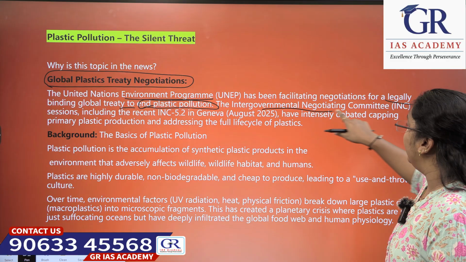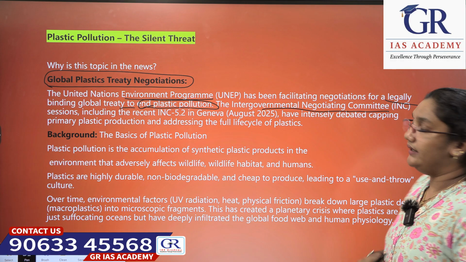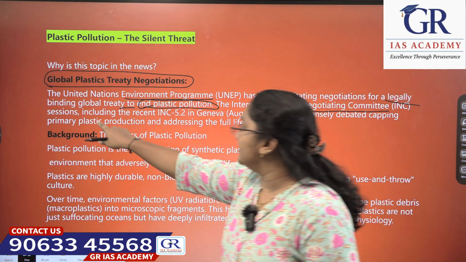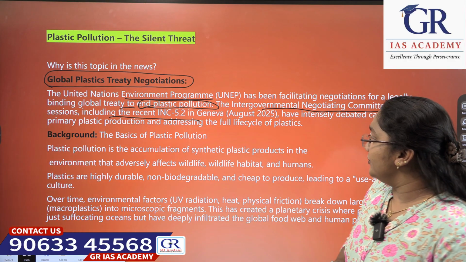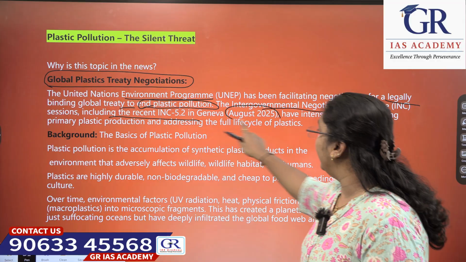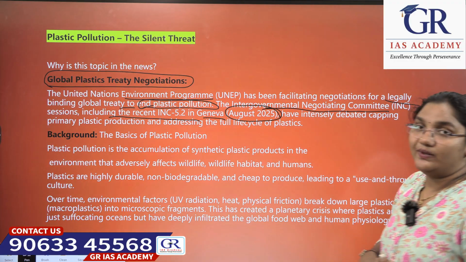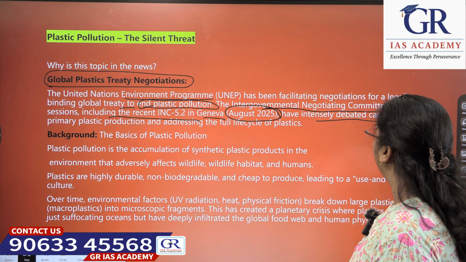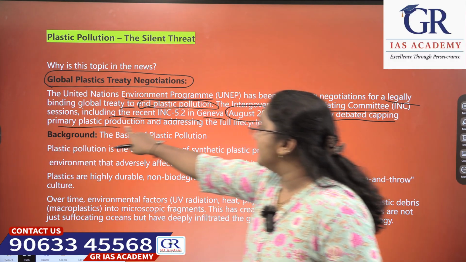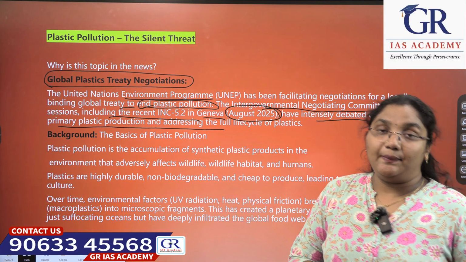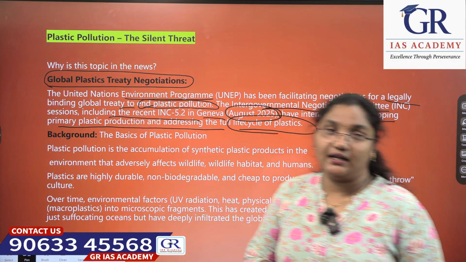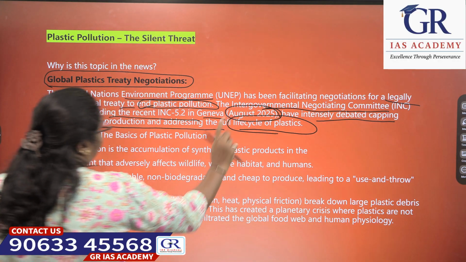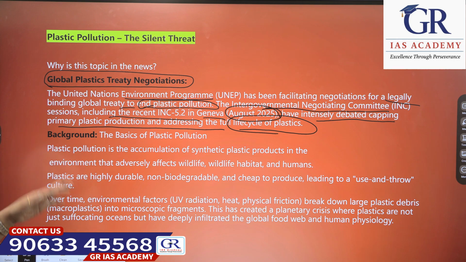The Intergovernmental Negotiating Committee sessions, including the recent INC 5.2 in Geneva in August 2025, have intensively debated capping primary plastic production and addressing the full life cycle of plastics. This is what the Intergovernmental Negotiating Committee discussed in Geneva in August 2025.